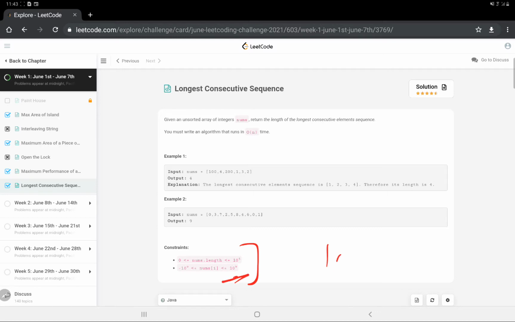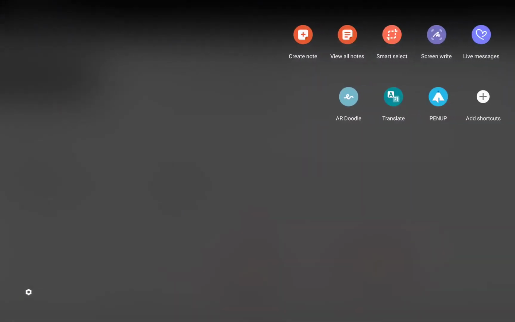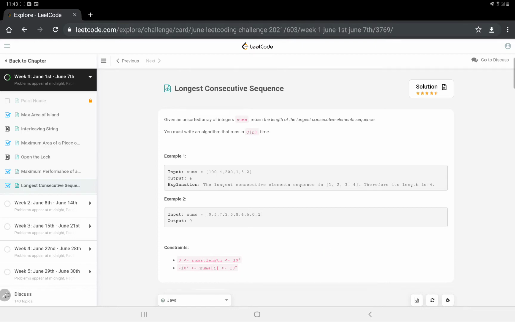If the values could be only from 1 to 1000, we could use a little bit of a hashing technique, using a hash map for 1000 items, and traverse the hash map in increasing order to get our answer. But since the value range is large, we have to think of another approach which could lead us to an O(n) solution. Now let's see how we are going to solve this problem.